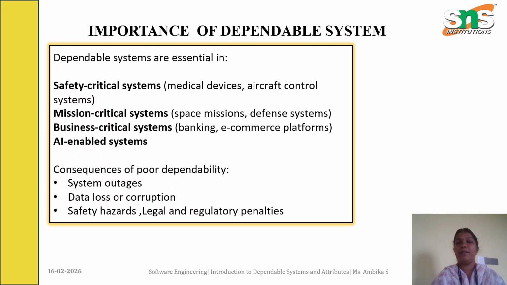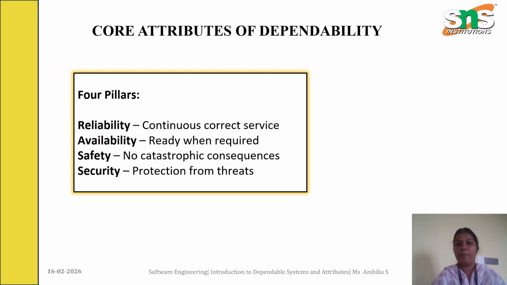We will be facing some consequences in case of poor dependability, like system outages, that is, the system gets crashed even in case of any failure. It also leads to data loss or corruption, and safety hazards will follow if you don't follow policies or practices. Some penalties will also be assigned by the users. Now, the core attributes of dependability.